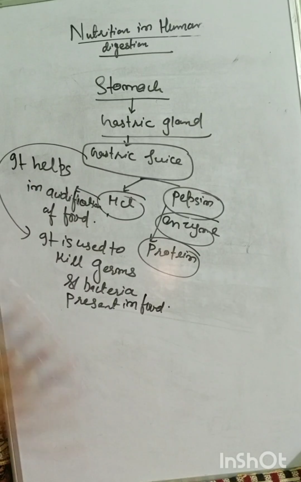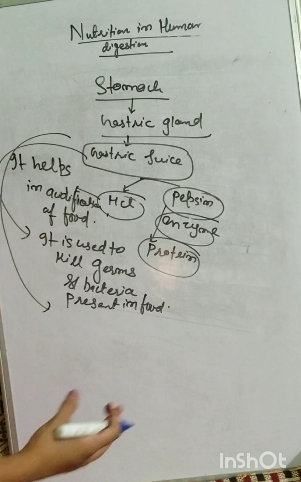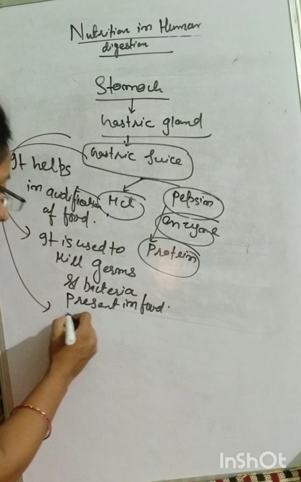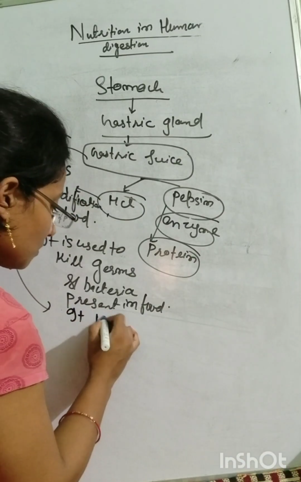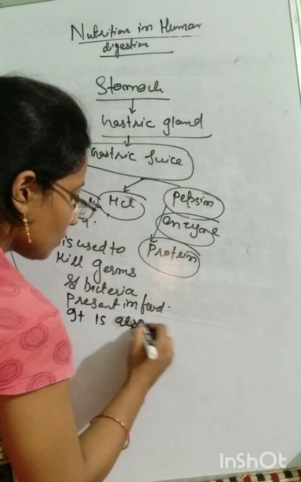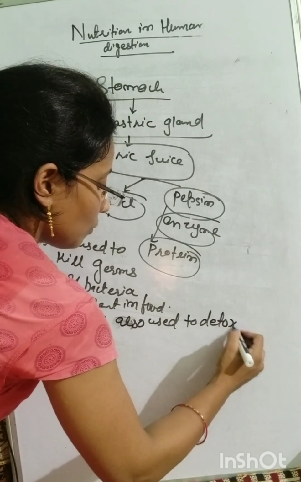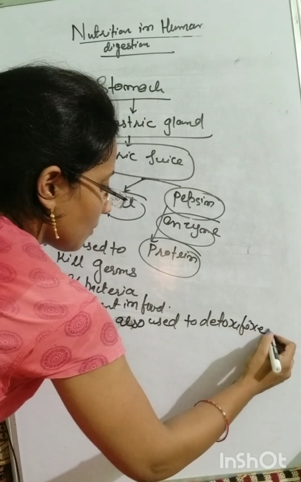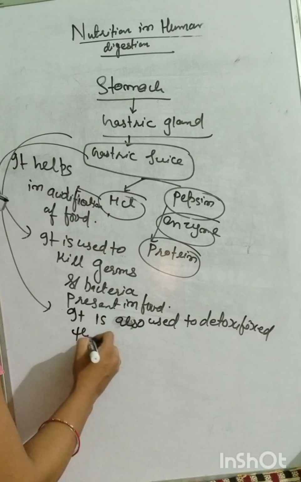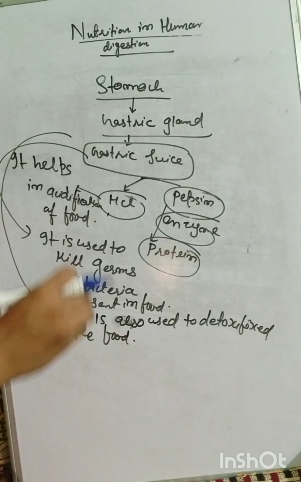Third, you can also say that whatever toxic substance is present in the food can be detoxified. So you can say it is also used to detoxify the food. Clear? So all these are the functions of HCl.